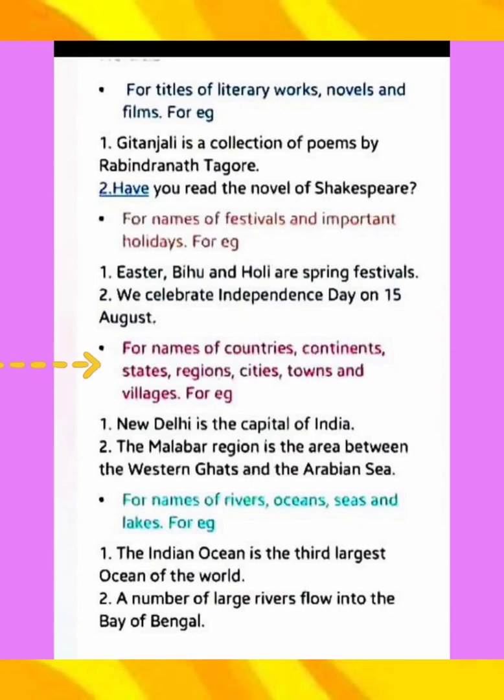We will understand by the given examples. Number 1, New Delhi is the capital of India. Here New Delhi is the name of the city and India is the name of the country. So N, D and I we will write in capital. Second, the Malabar region is the area between the Western Ghats and the Arabian Sea. So here Malabar, M will be capital, and Western Ghats, W and G will be in capital. Arabian Sea, A and S will be in capital.